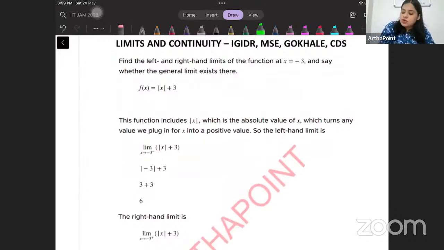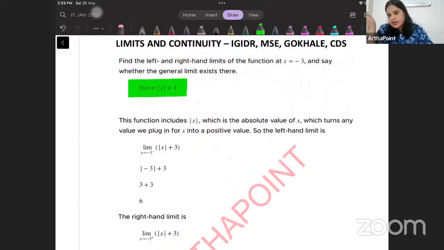So the function given to us is f(x) equal to mod(x + 3), right? And now what we are going to do is approach this as x tends to -3, from the left-hand side and the right-hand side.